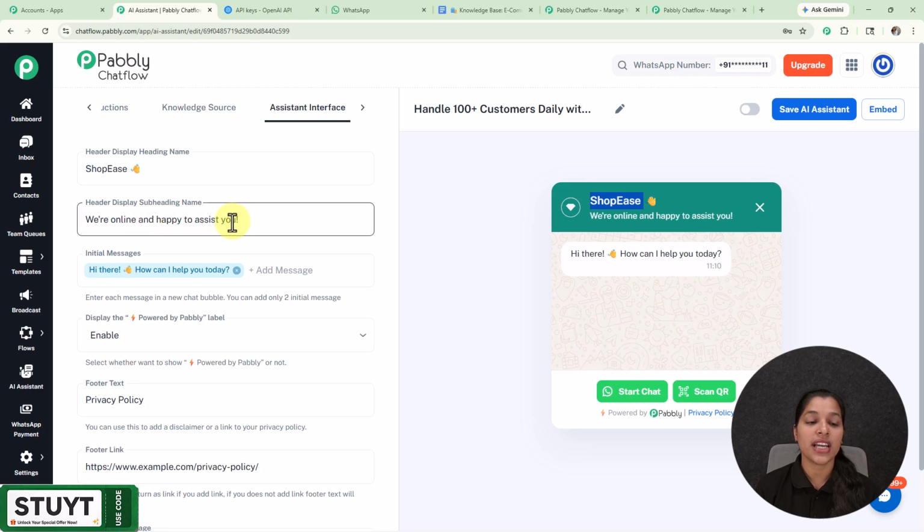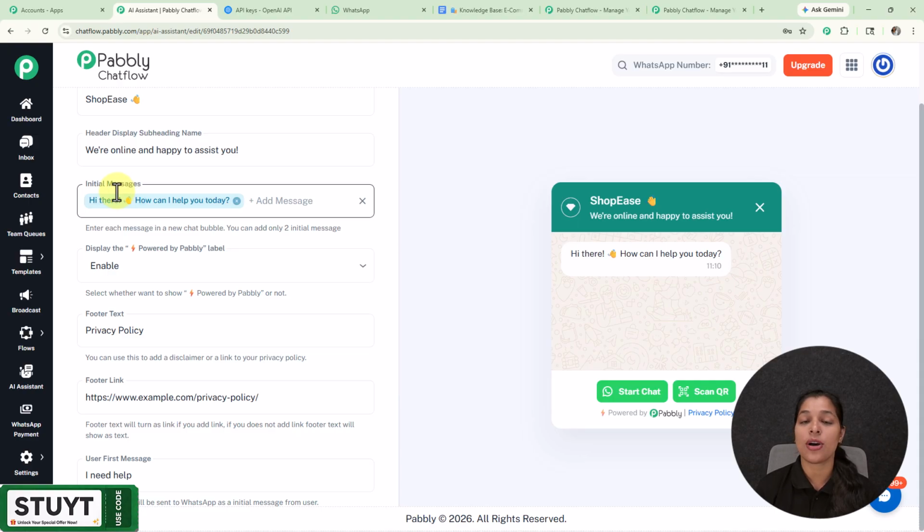And afterwards we are getting this option for header display subheading name, and here we are already getting a subheading name which can be seen on the preview of your AI assistant. And next we are getting this option for entering the initial message, and here we are already getting an initial message which can be seen on the preview of your AI assistant. So you can enter the heading name, subheading name and the initial message according to you.